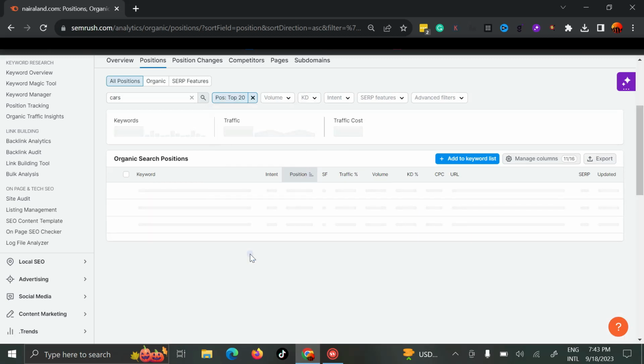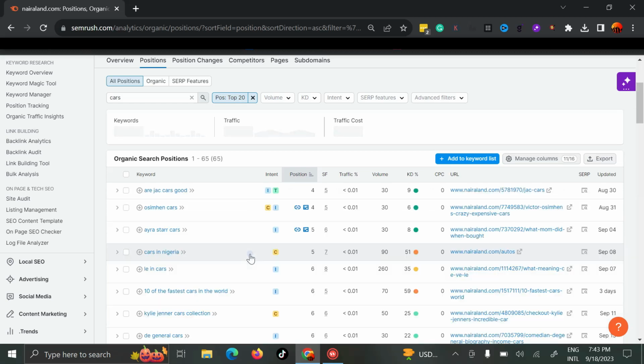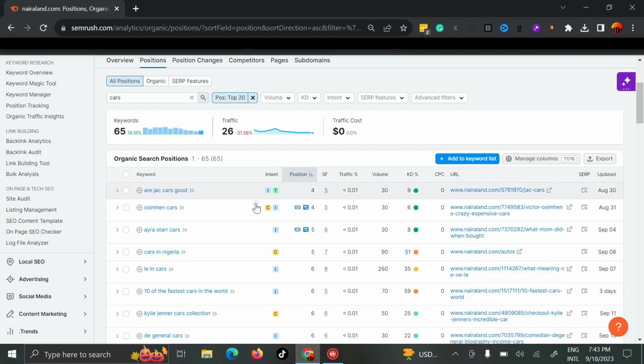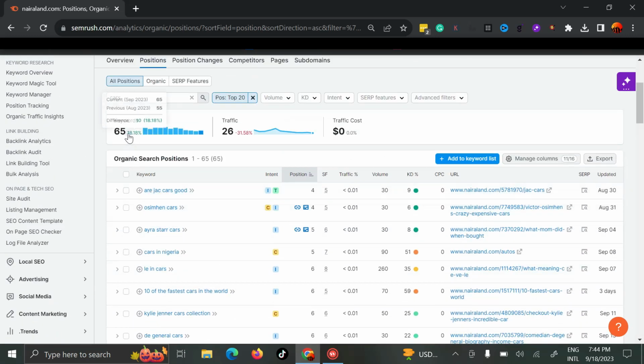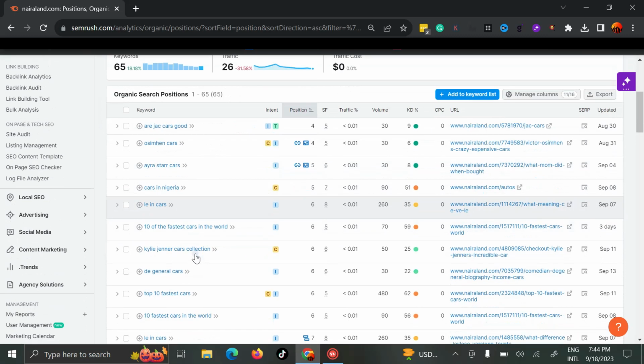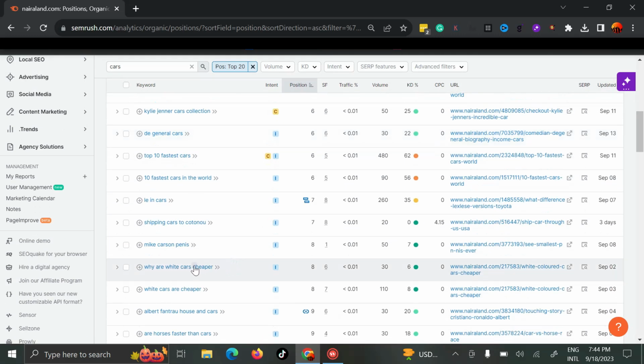I'm not going to put keyword difficulty. I'm just going to take out the keywords. Good. So I have 65 keywords that talk about cars which Nairaland is ranking for. You can still trim this down depending on what you're looking for. Why are white cars cheaper? Somebody is trying to know why white cars are cheaper, and it's actually number 8.